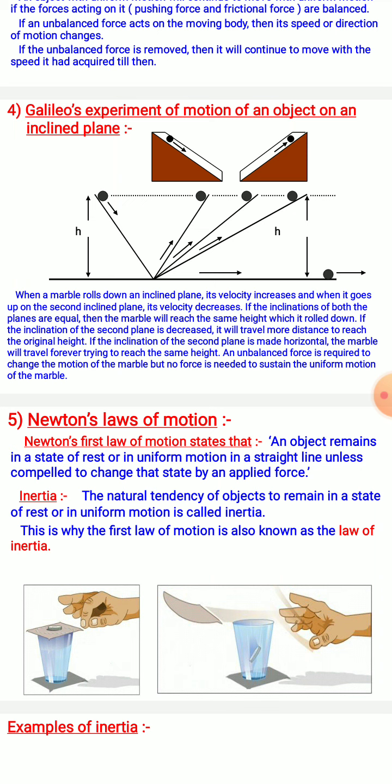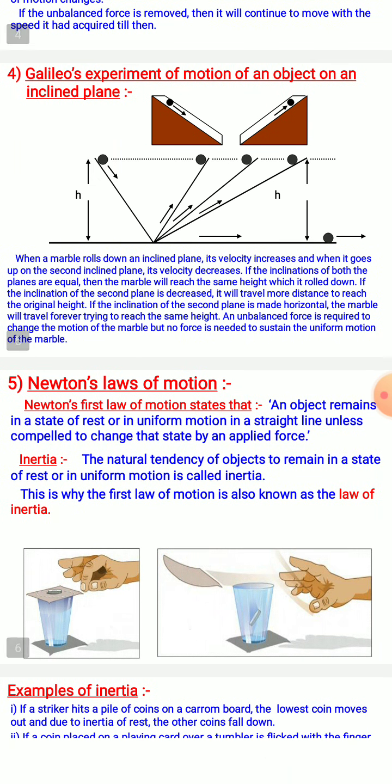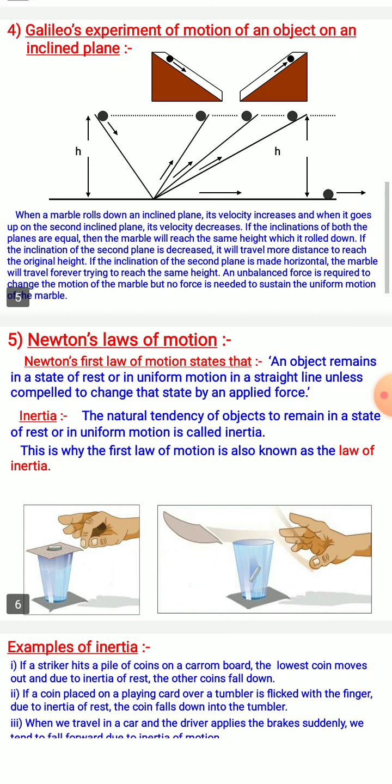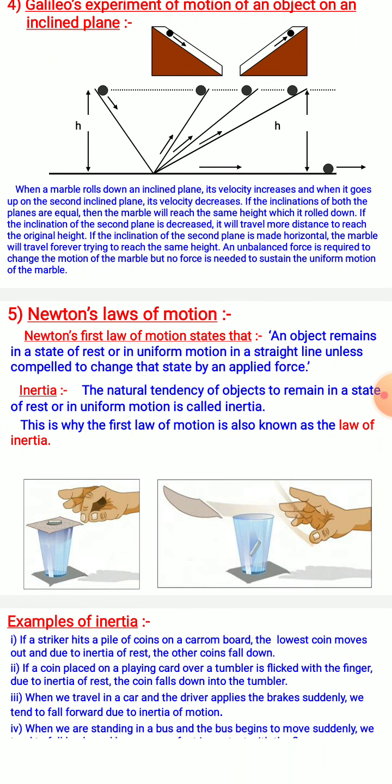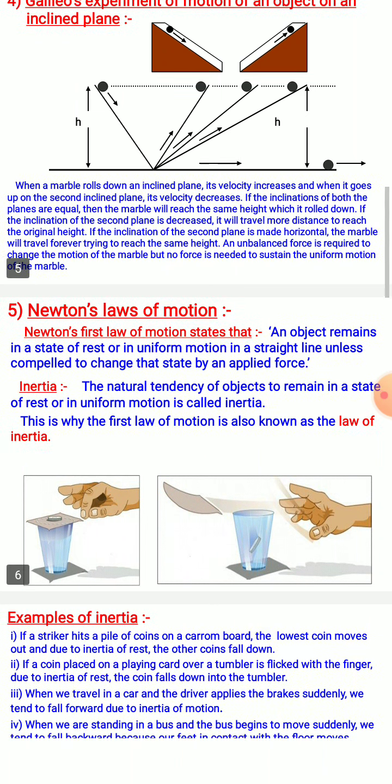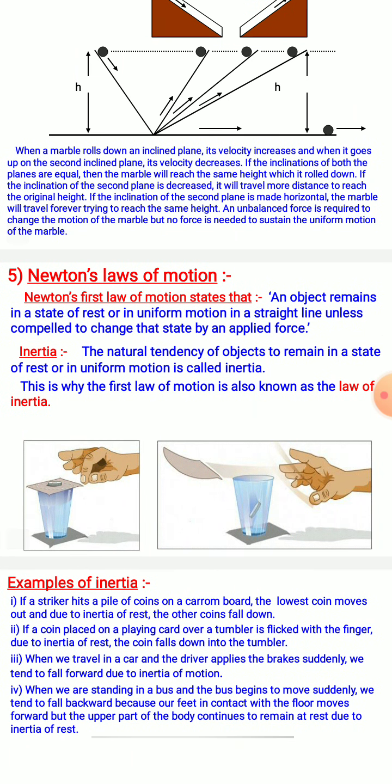If we continuously decrease the inclination, what will we see? If the inclination is finally made horizontal, the marble ball will travel forever trying to reach the same height. So an unbalanced force is always required to change the motion of the marble, but no force is needed to sustain the uniform motion of the marble.